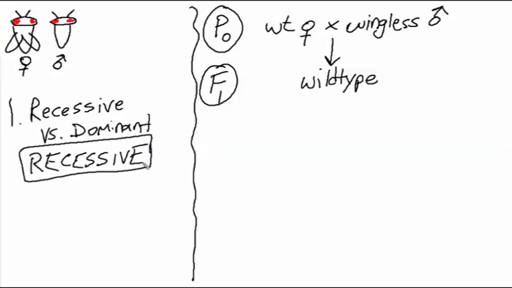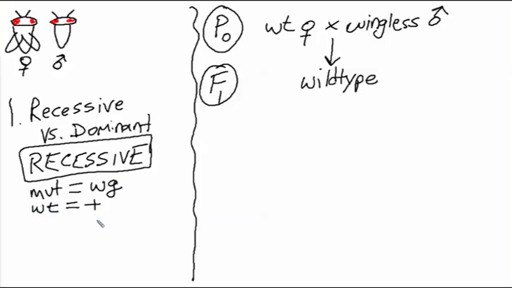Now we can give symbols to the alleles of this unknown gene, which is causing the wingless phenotype. Because it's recessive, we're going to denote the mutant allele as lowercase wg, and the wild type allele we're going to denote with a plus.